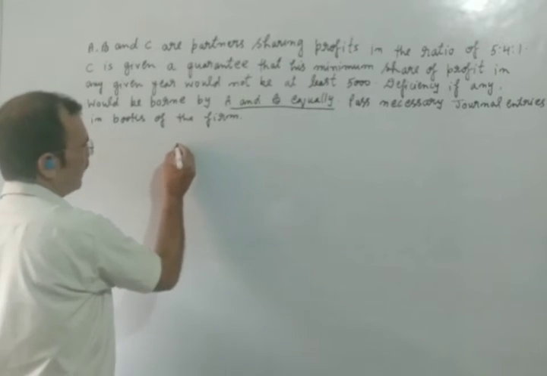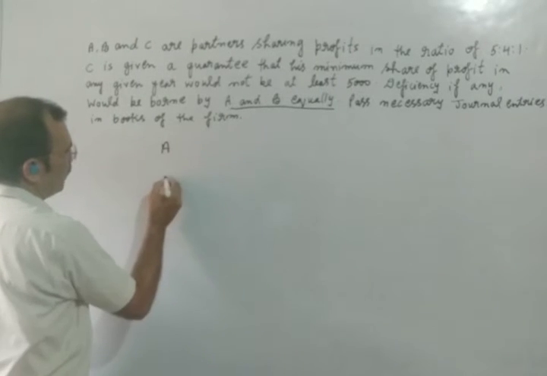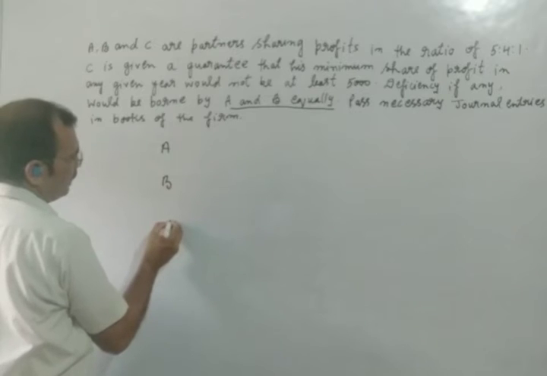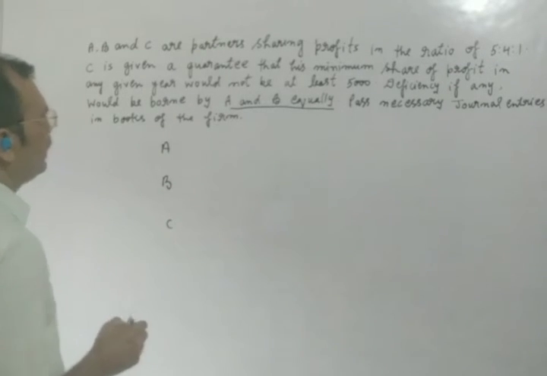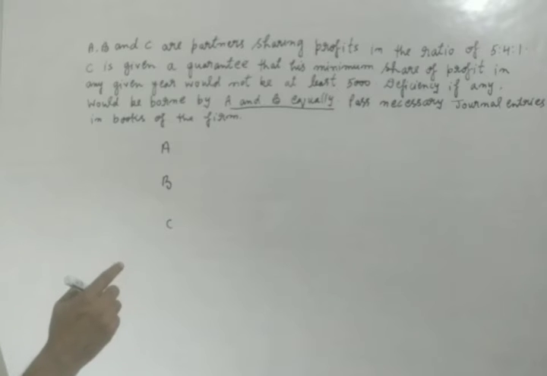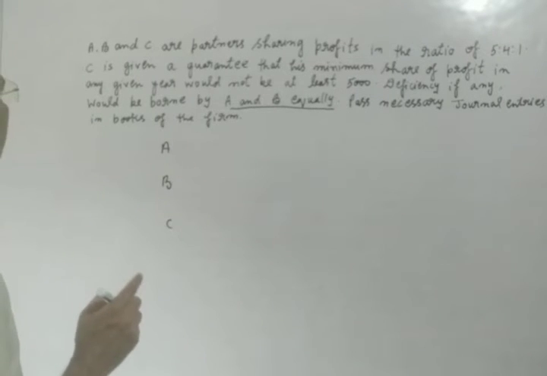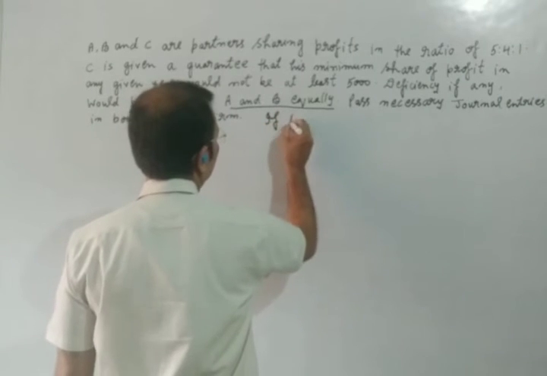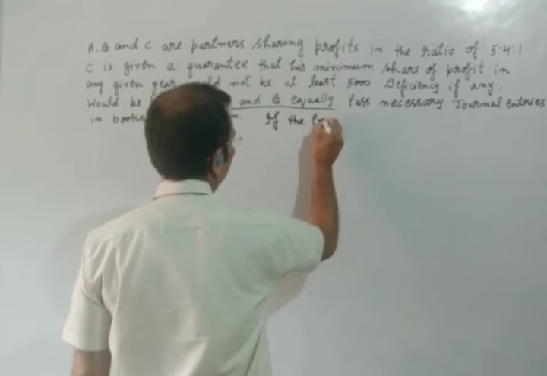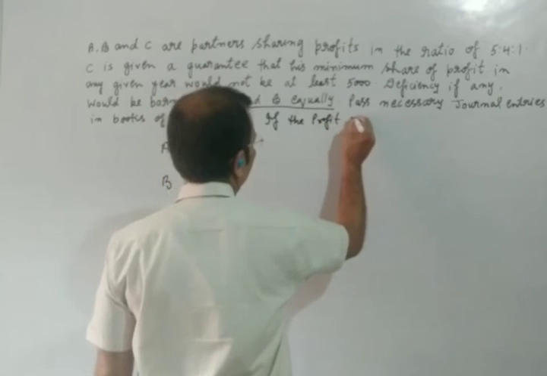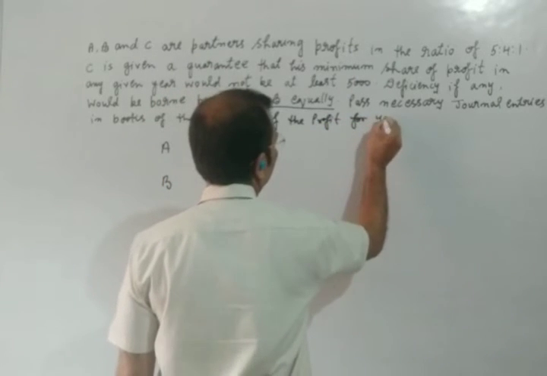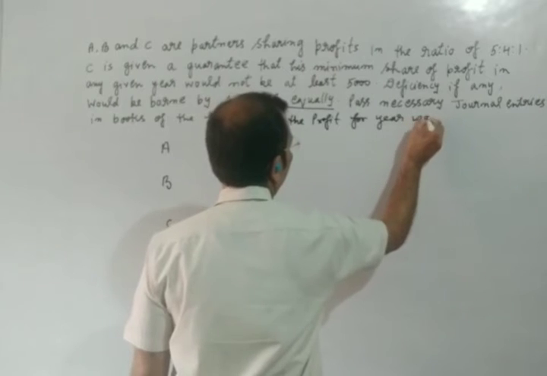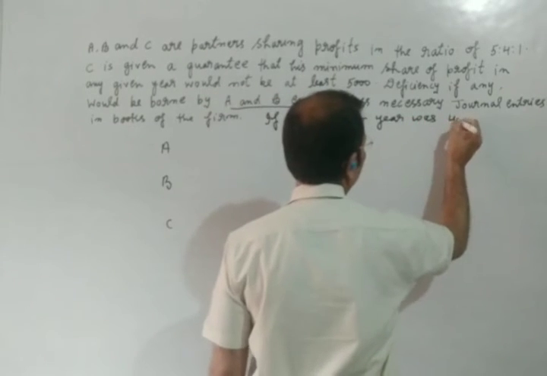First of all, we will write here the names of the partners A, B and C, and what is the profit? If the profit for the year was 40,000 rupees.